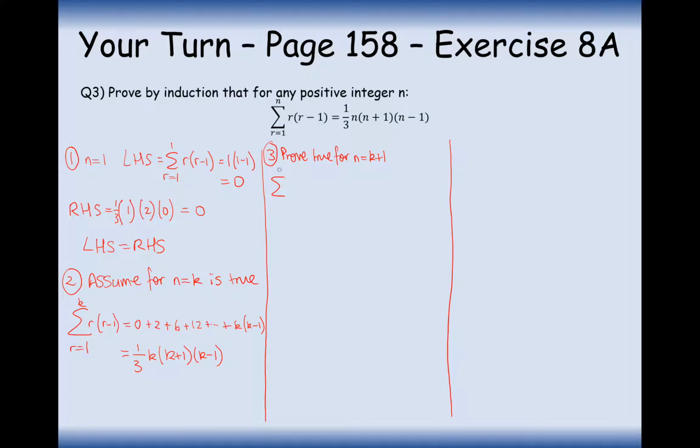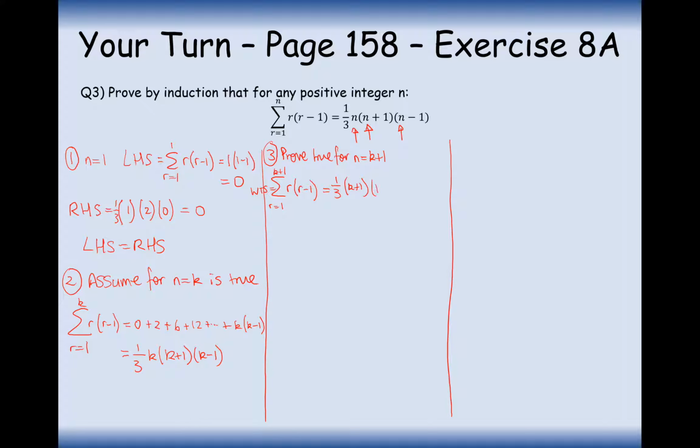So in this case, what we want to show, I'll do a little WTS, I find that always quite useful, is that the series of r minus 1 is going to be a third k plus 1. So what I'm doing now is I'm substituting k plus 1 in here, and in here.